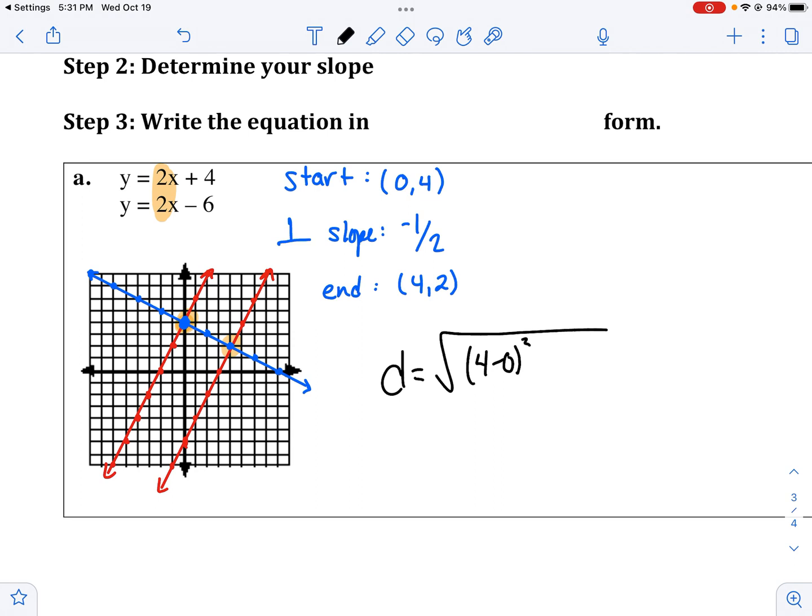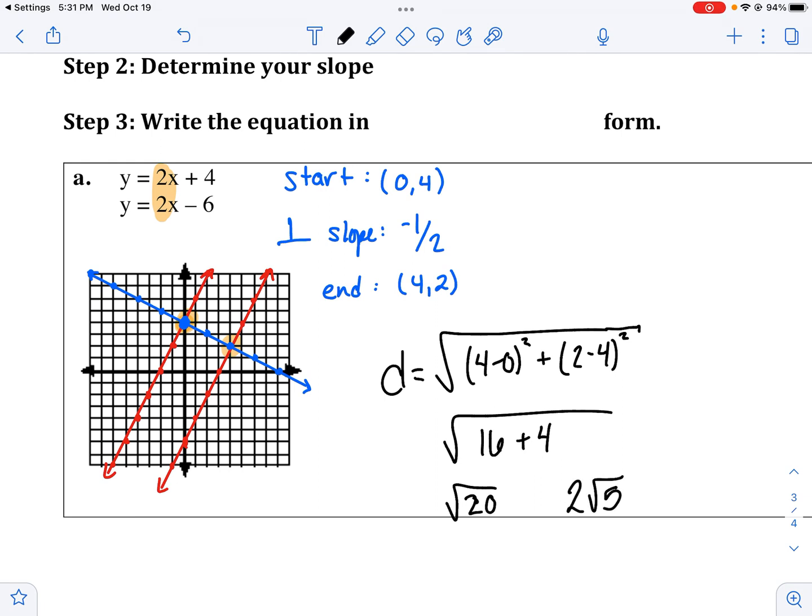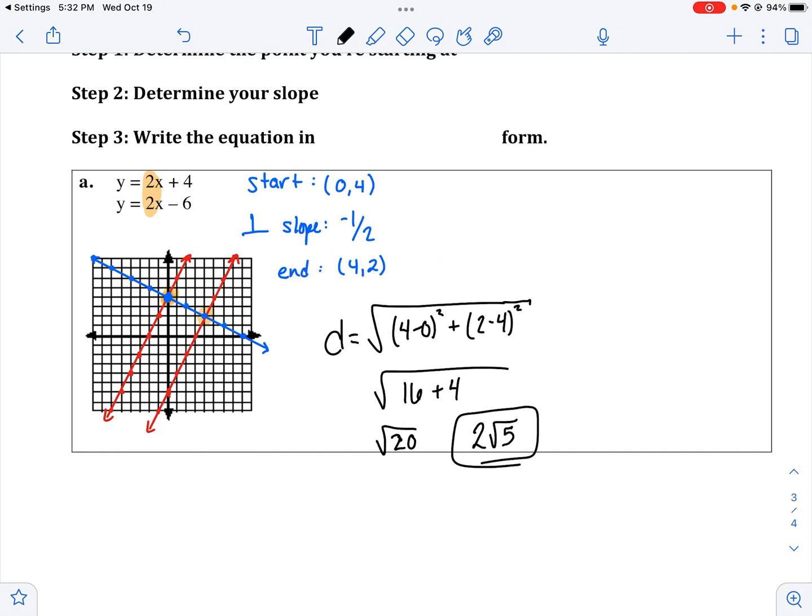So I could do 4 minus 0 squared plus 2 minus 4 squared, which would get me the square root of 16 plus 4, which is the square root of 20, or 2 root 5. And you might need to refresh your memory on how to simplify some of those radicals again. That's all right. As long as you got to the square root of 20, I am happy with the process there. Getting to 2 root 5 is just a nice extension of what we already knew.